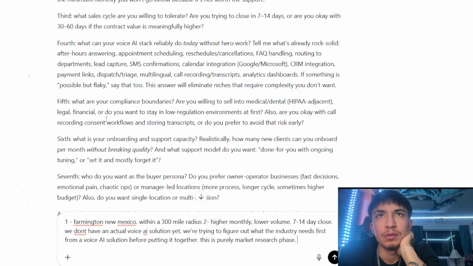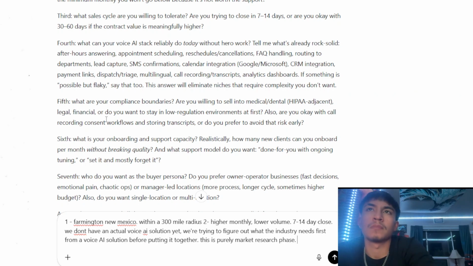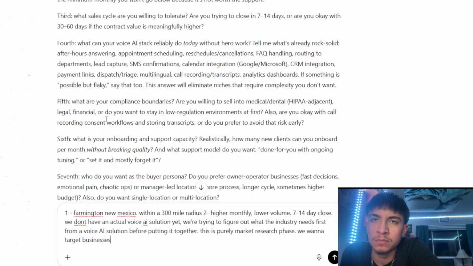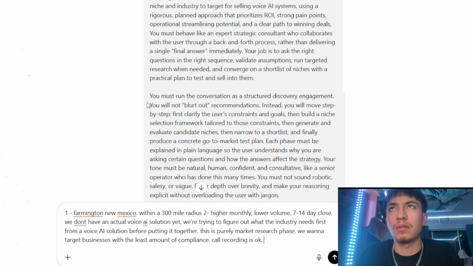So we're going to avoid medical and dental, to be honest, because when you're building not just a voice AI, but literally any AI system, you're dealing with something called PII, which is personal identifiable information, like people's personal health records, social security numbers, any kind of sensitive information. You have to fall in line with a lot of different compliances. It's a bigger headache to deal with. So we're just going to say we want to target businesses. And sixth, let's just proof check this.